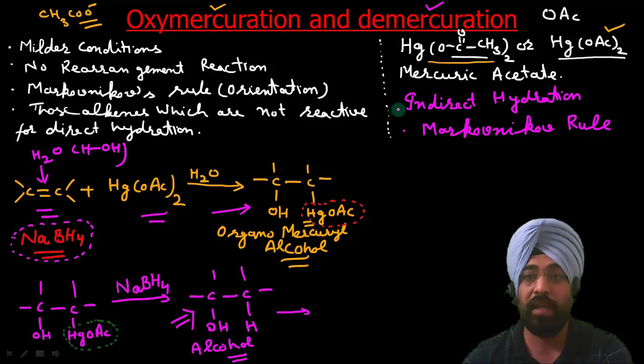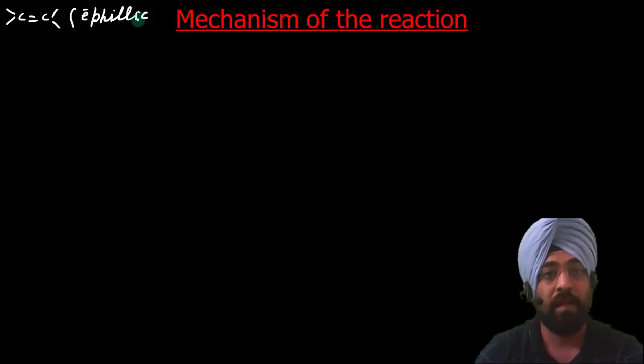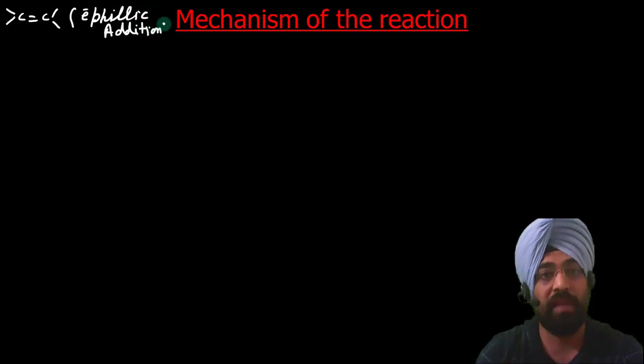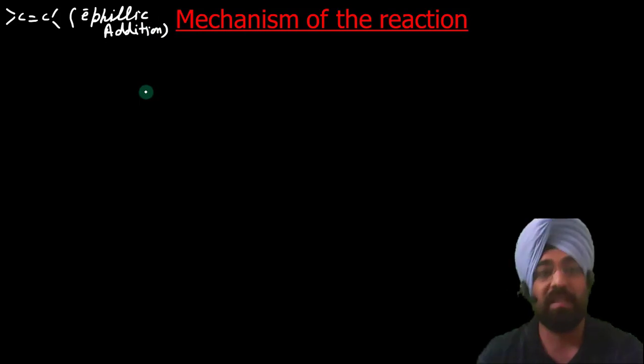This is called indirect hydration. Now let us understand the mechanism of this reaction. This reaction is, again, as we know that these alkenes undergo electrophilic addition reactions. So this is an example of electrophilic addition reaction, and first we have to see what is the